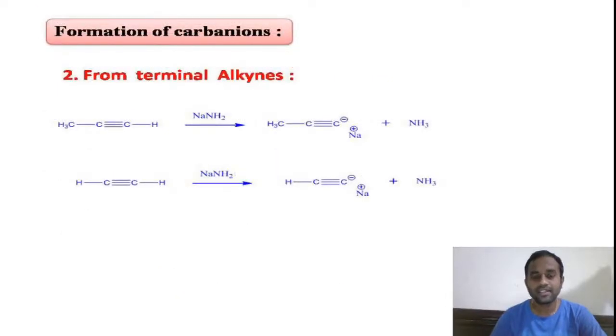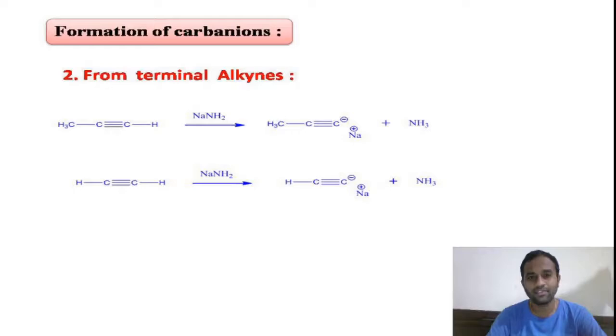Coming to the second formation of carbon anion, we can form carbon anions from terminal alkynes. We know terminal alkynes are hydrocarbons having a triple bond at the end carbon, right? The first one has one terminal hydrogen. The second one has two terminal hydrogens.